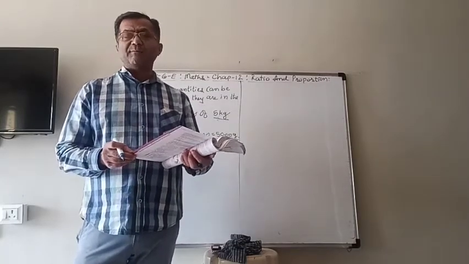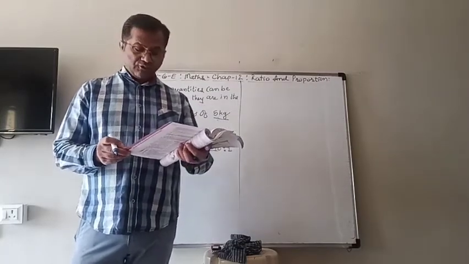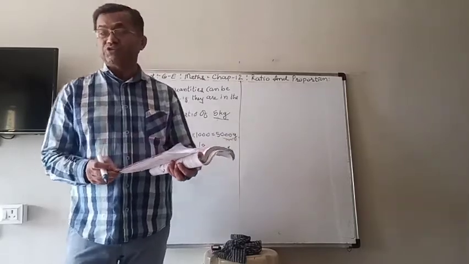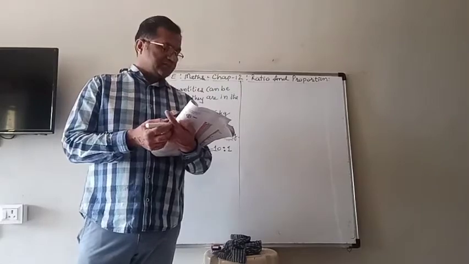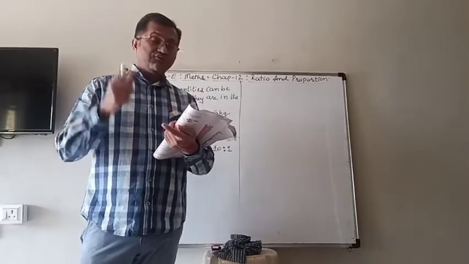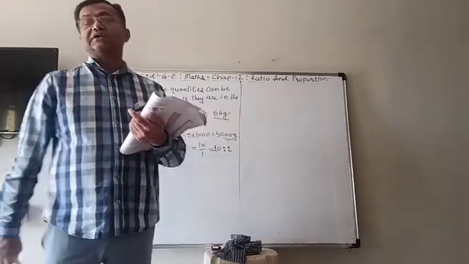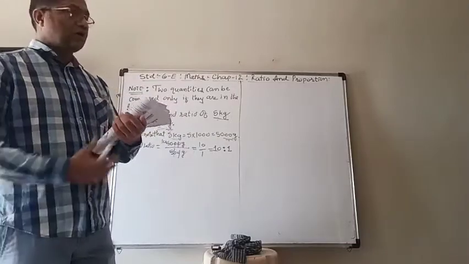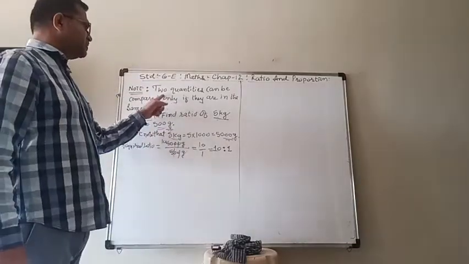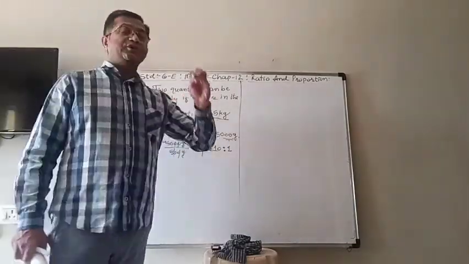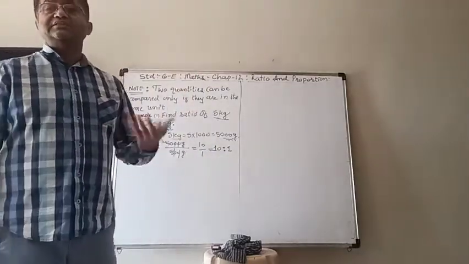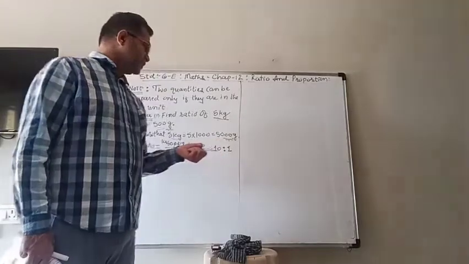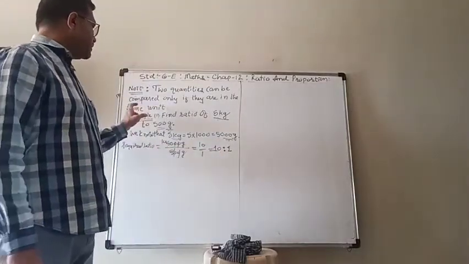So now you can compare them directly. 4 meter must be converted into 400 centimeter, and then we have to find the ratio by division. So that is the most important thing. Sometimes in a hurry, if you don't read the units, then there will be a wrong answer. So be careful about it.